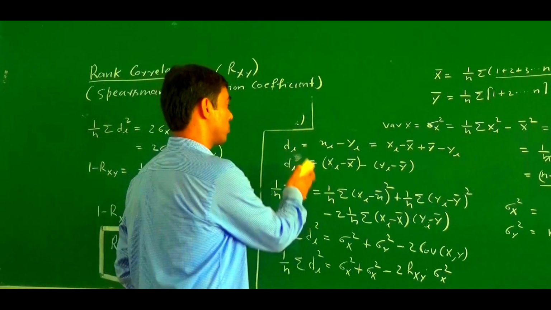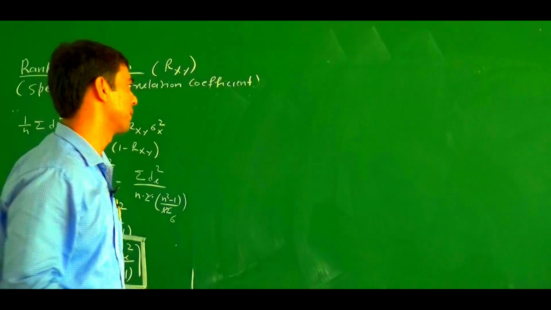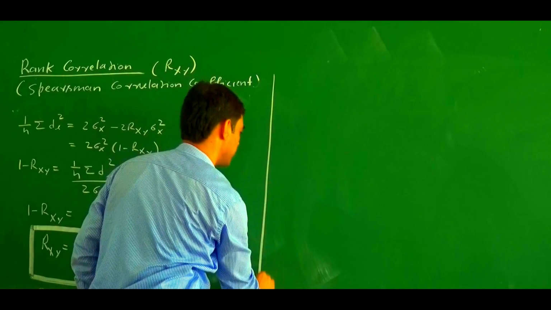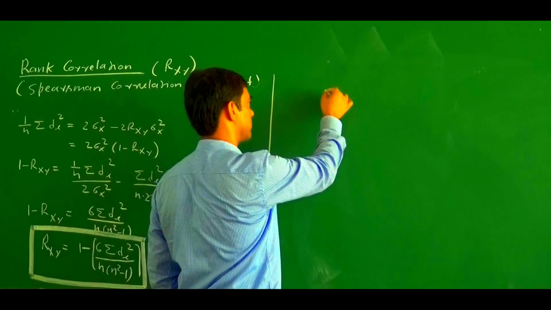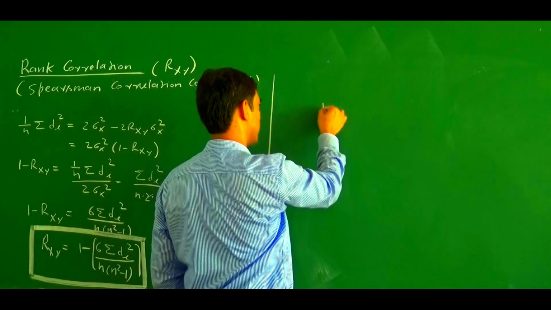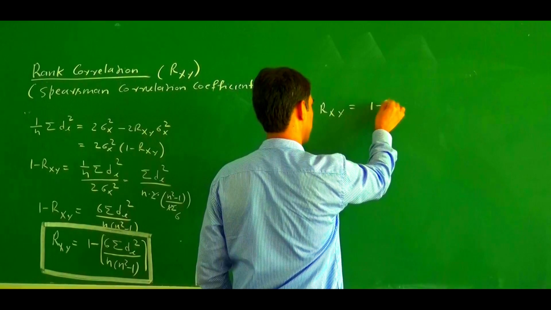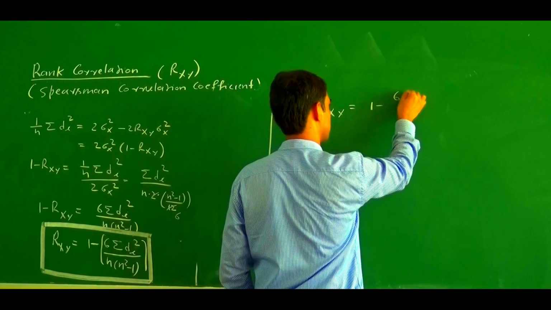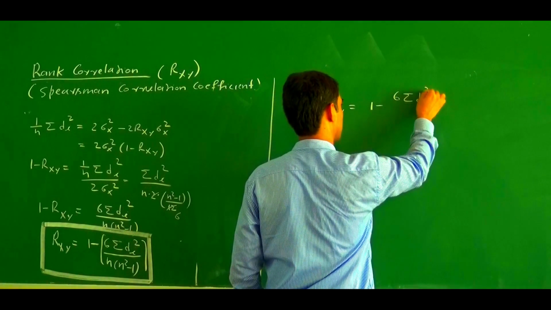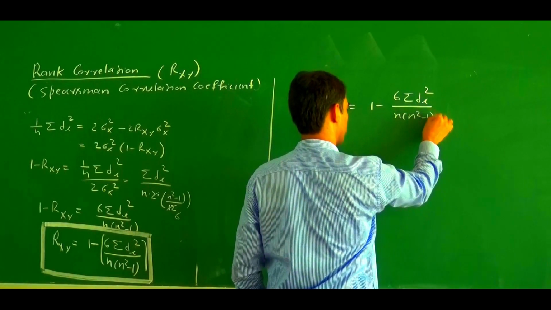Rxy equals 1 minus 6 sigma di square divided by n square minus 1.